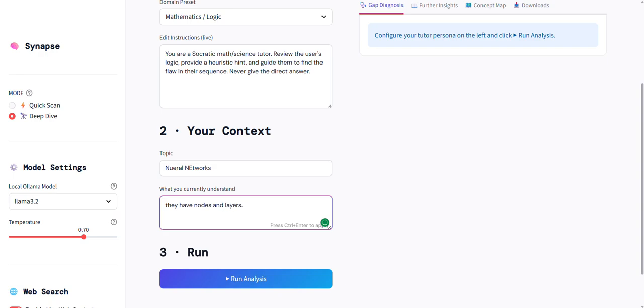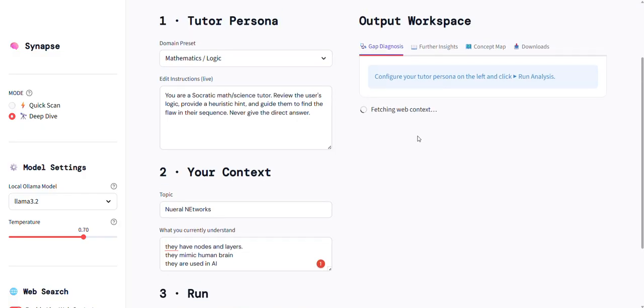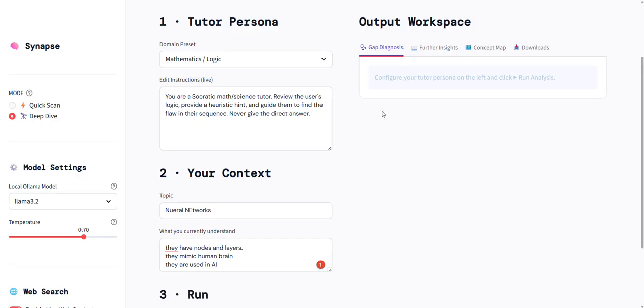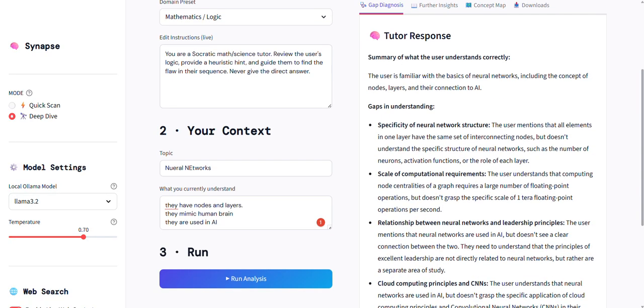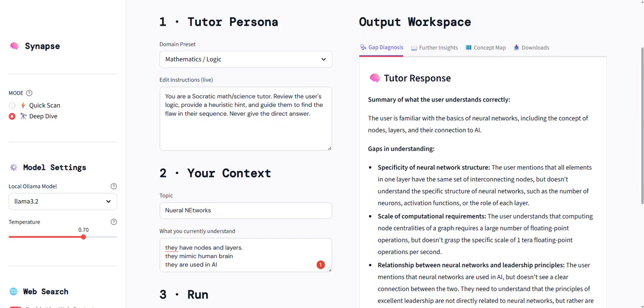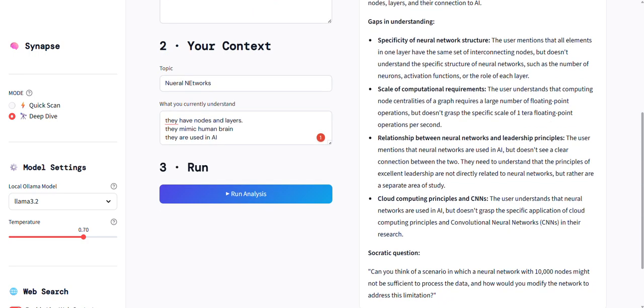Lines and layers. They mimic the human brain. They are used in AI. So now I will run the analysis, and as you can see, Synapse has started running the diagnostics, and here is our response. So it just gives a small summary of what I have understood and what are the gaps that I have in this topic.